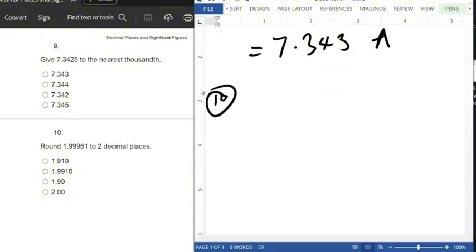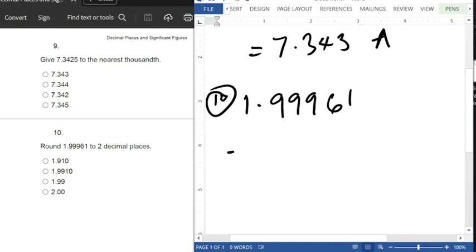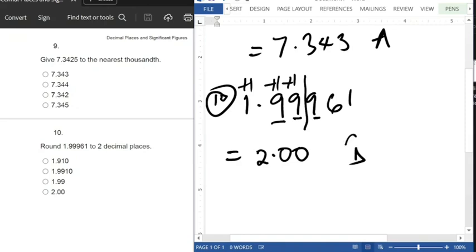For the last question we have here, round this to two decimal places. So we have 1.99961. Two decimal places: this is the first decimal place, second decimal place. We stop at this, and the next digit to the right is 9. So what are we going to do? We add 1 to 9, that gives 10. You write 0 and carry 1 to this 9. 9 plus 1 gives 10, so write 0. Then you add 1 to this, that gives 2. So the answer is 2.00. That is option D.